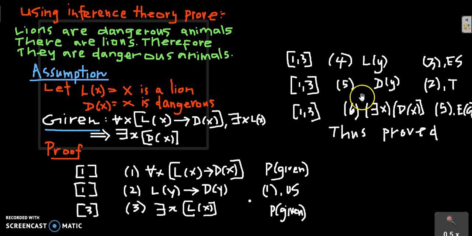I am using the fifth step and the existential generalization property. If this property is satisfied for a single element y, then it is satisfied for some x, some elements in the domain. So therefore there exists x such that D of x is true.